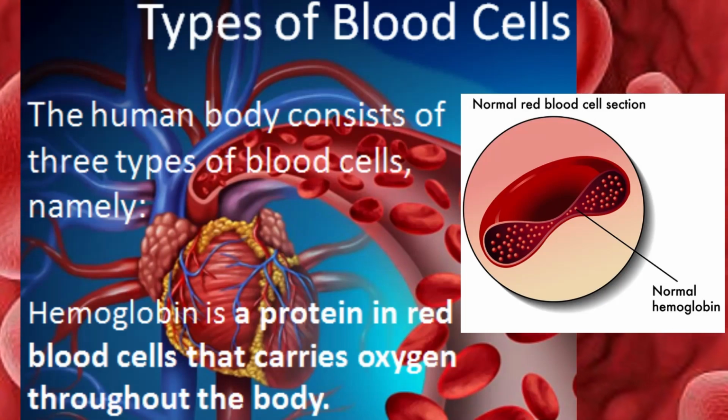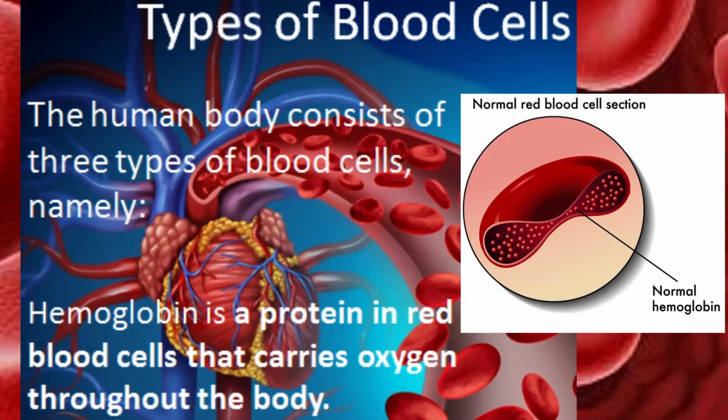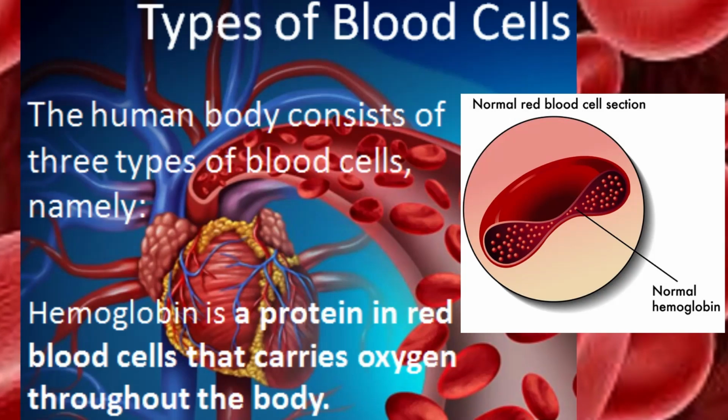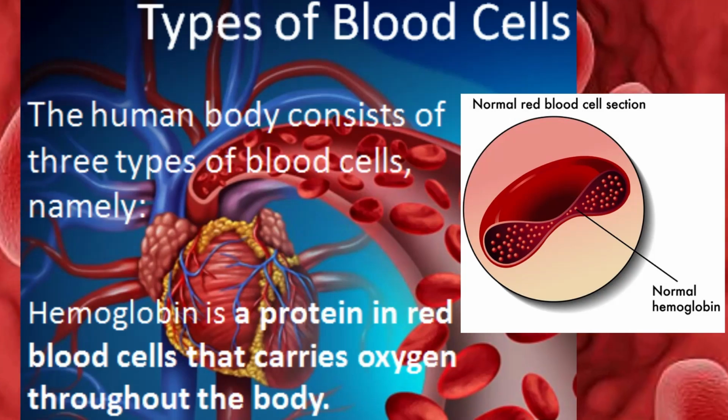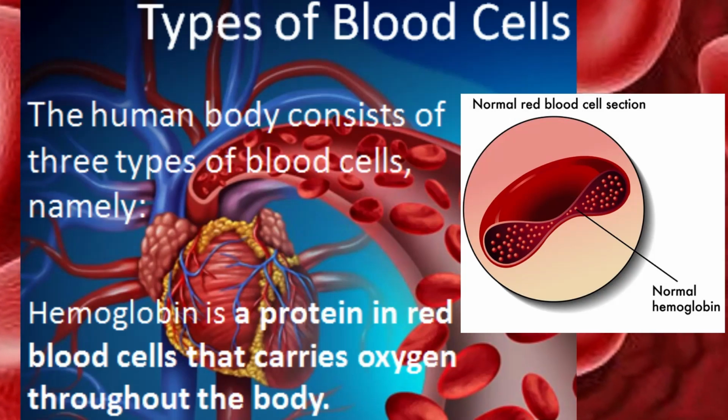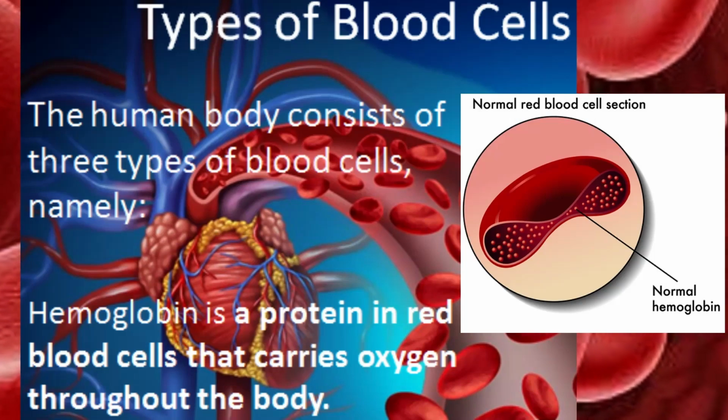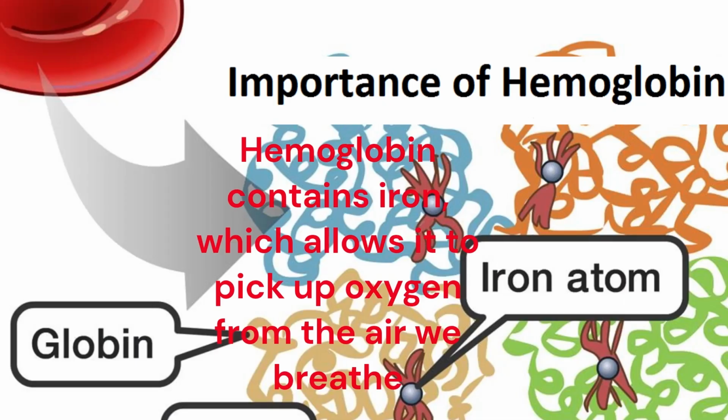Now what is hemoglobin? It is a protein in red blood cells that carries oxygen throughout the body. This is the only function of hemoglobin, but I will tell you how important hemoglobin is. Hemoglobin contains iron, which allows it to pick up oxygen very easily from the air we breathe. If your hemoglobin test shows that your hemoglobin level is lower than normal, then this indicates that you have a low red blood cell count, which may lead to anemia.